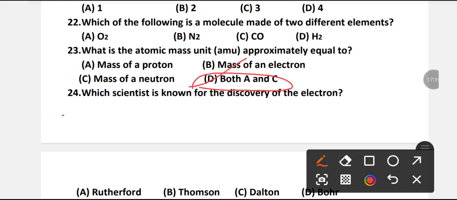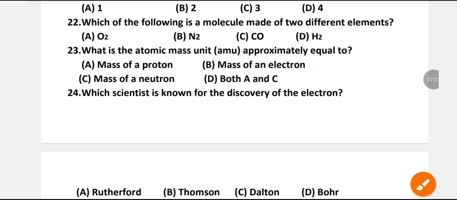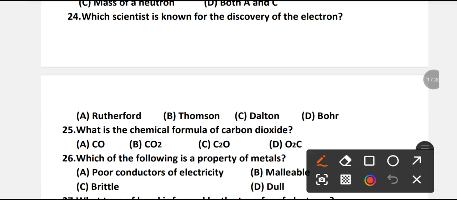Which scientist is known for the discovery of the electron? Rutherford, Thomson, Dalton or Bohr? Which option is right? B is the right option. Thomson is known for the discovery of the electron.